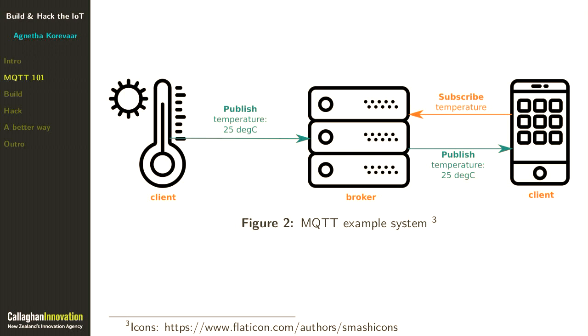It's pretty boring, but you can easily add more topics, more clients that are publishing, or more clients that are subscribing. You could also have a client that publishes and subscribes. So that's MQTT 101. I think we're ready to build something now.